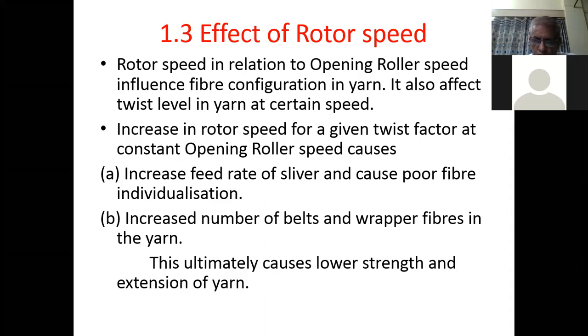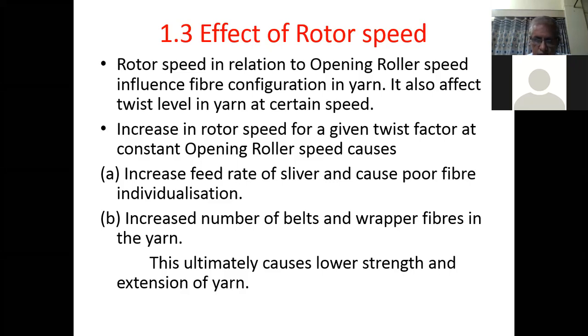increased feed rate of sliver, and it will cause poor fiber individualization. Means if you increase the rotor speed at a constant opening roller speed, this will increase the feeding rate of the sliver, and it will affect the fiber individualization and it will be poor. Second is increased number of belts and wrapper fibers in the yarn.